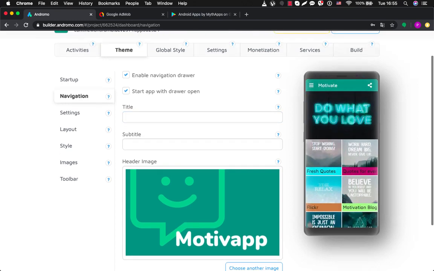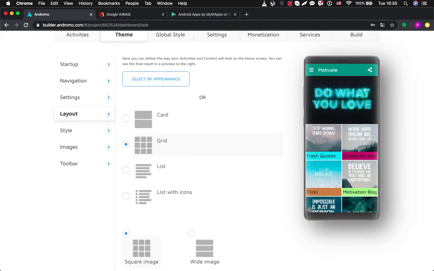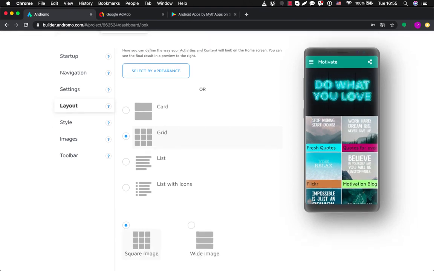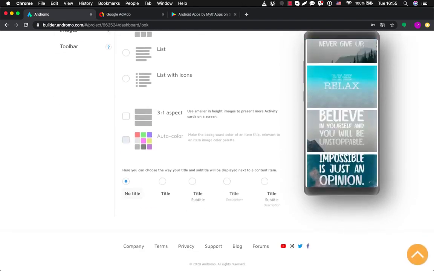What else? So layout is one of the most important parts of your app creation, because it defines the way your application will look on a dashboard. I mean your activities, how your activities will look on a dashboard. So now we have grid layout. You can change it to card layout and scroll it down to see how it will look like.